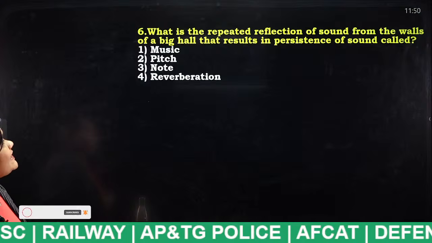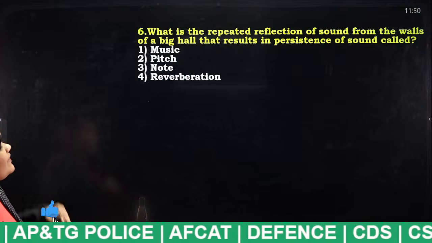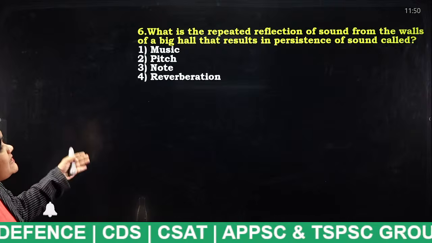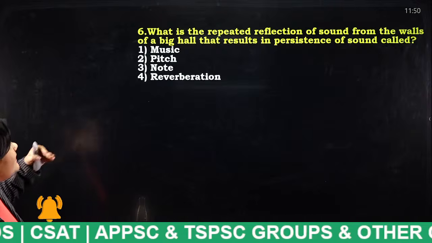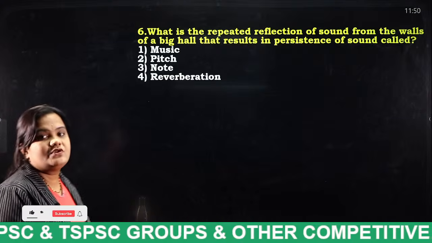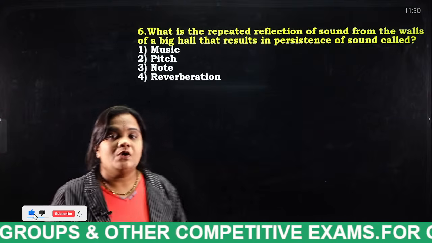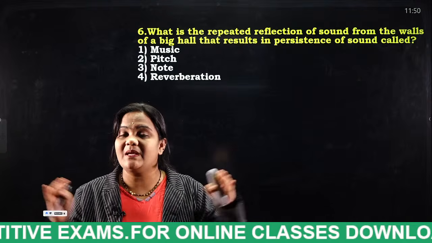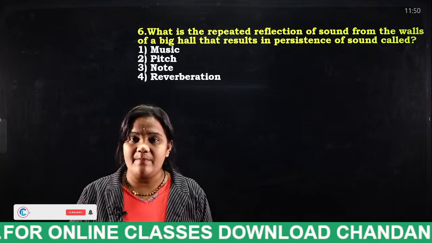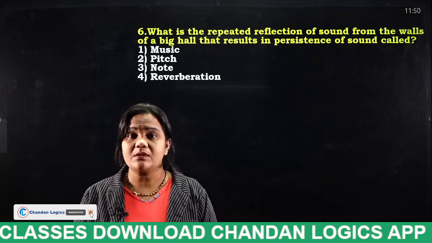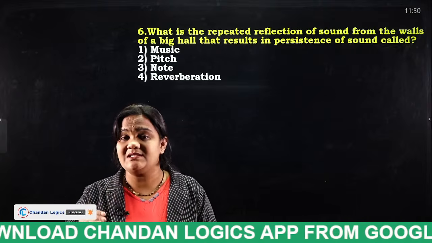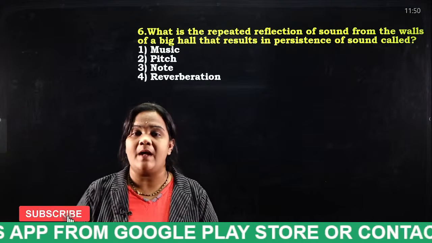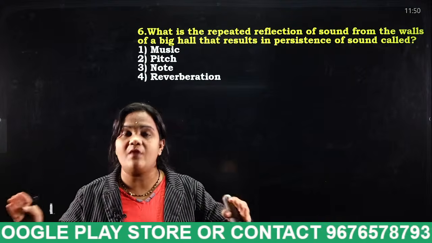What is the repeated reflection of sound from the walls of a big hall that results in persistence of sound called: music, pitch, note, reverberation? So tell me students, this is very, very important. A person is in a big hall. For example, he said hi. How is that hi being heard? It is reflecting off the wall and striking him again. So what is that property of sound known as?